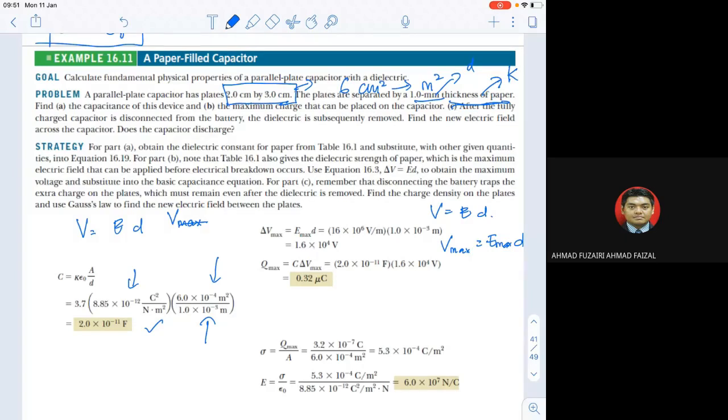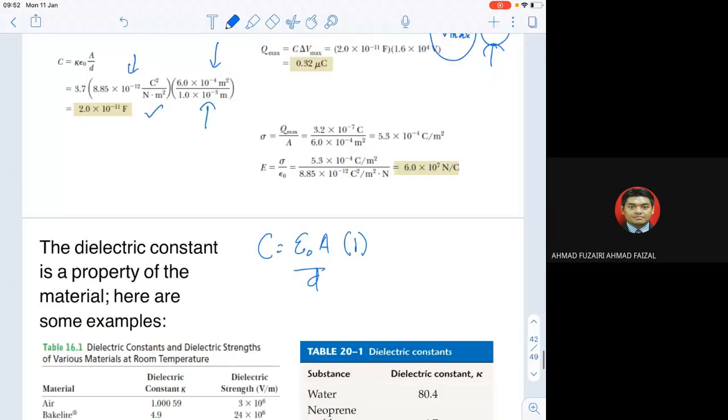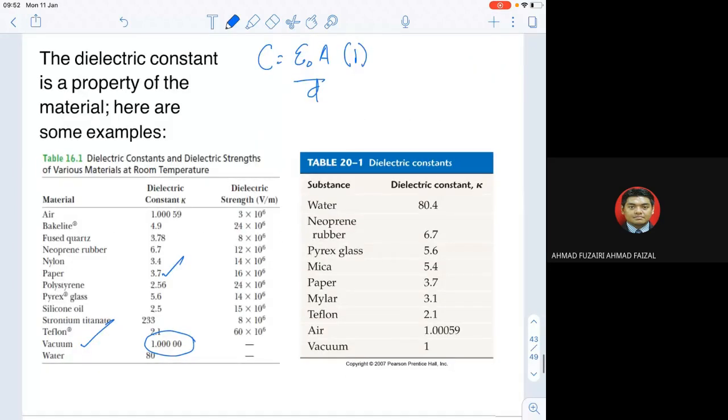What is the purpose of Vmax, Emax, and D? The purpose of Emax and Vmax is that we want to find, using the equation or our appendix, Vmax, because Vmax should be Emax times D. How do we get Emax? Then we should use the dielectric constant table here.